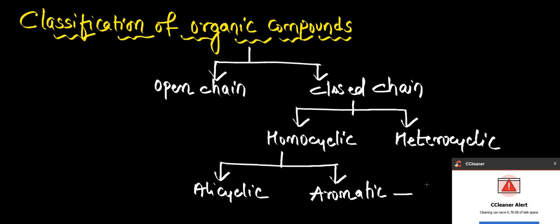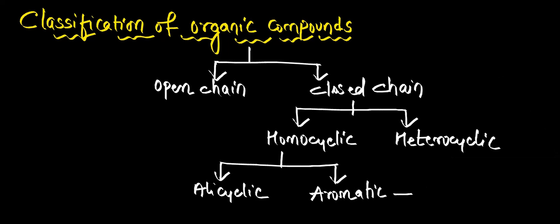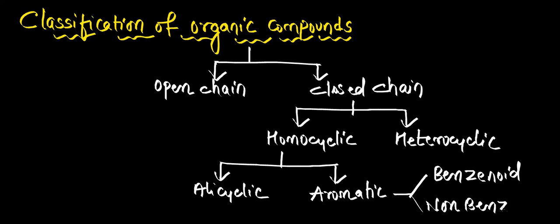Aromatic is further classified into two types, benzenoid and non-benzenoid. The same kind of classification will be there even in the case of heterocyclic, like they are also classified into alicyclic, aromatic, and again benzenoid and non-benzenoid. So this classification is mainly based on what? This classification is done based on the structure of the organic compounds.